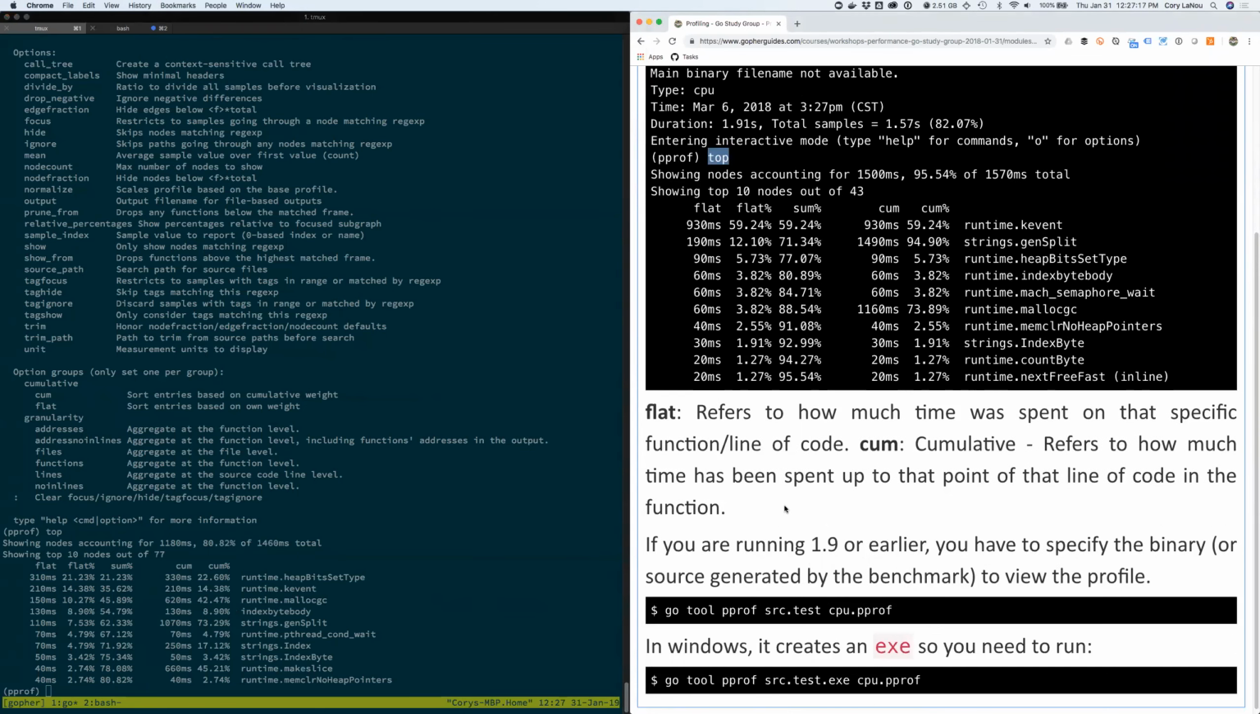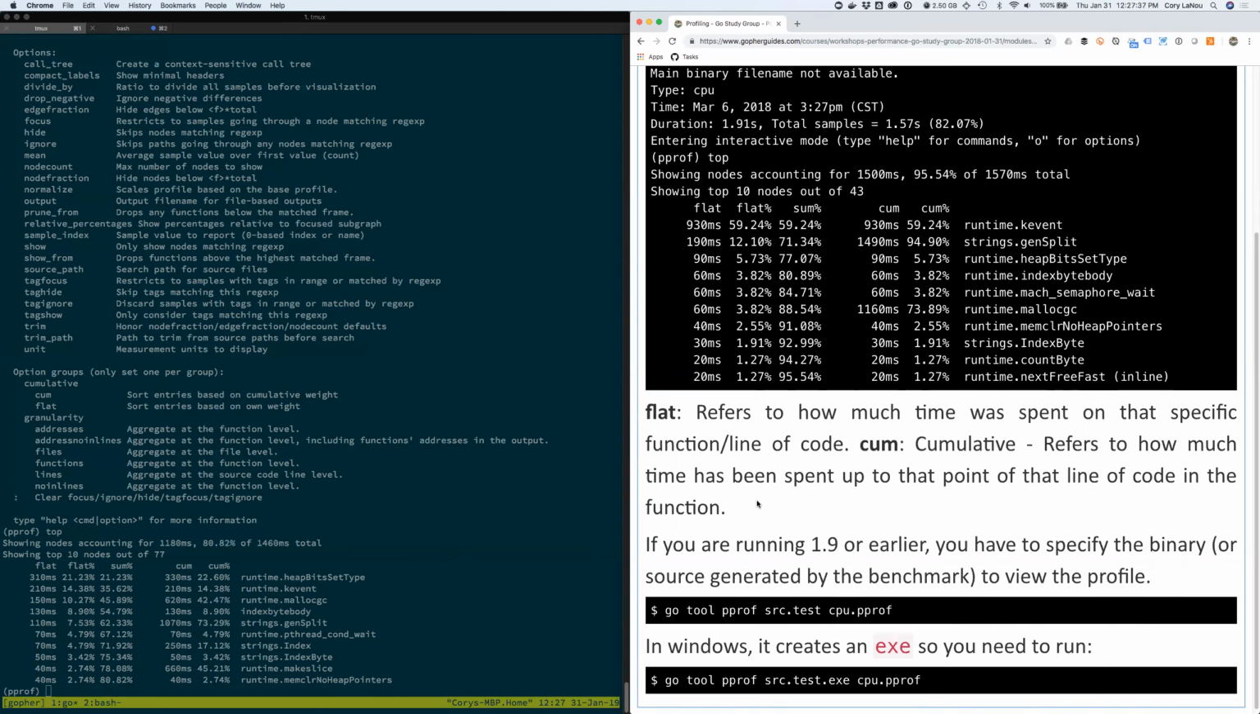Now, I've tried to do a good job of defining what flat and cumulative mean. And I've looked for even better definitions. If anybody ever runs across them, please let me know, because I have not found a good definition for them yet, even out in the actual Go source code. They basically say, oh, this is the flat and this is the cumulative. I'm like, well, that's what it says. It doesn't tell me what that is.